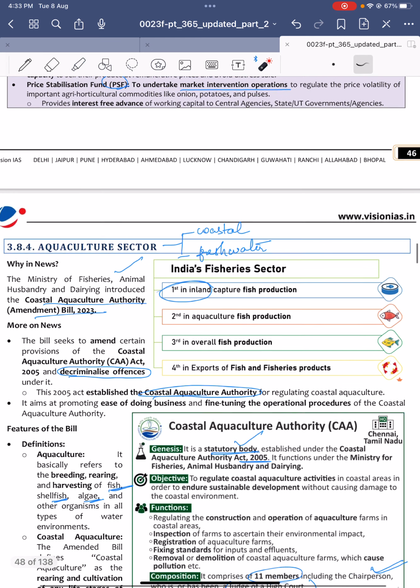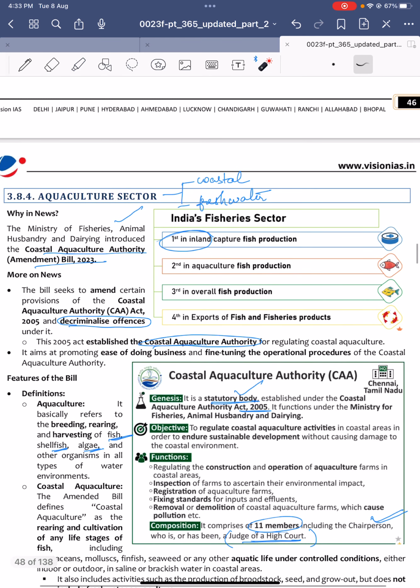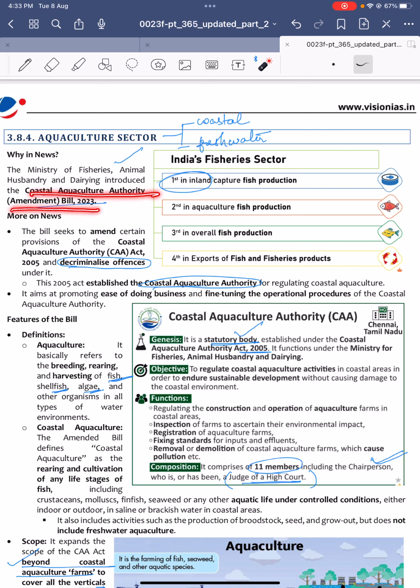Next, aquaculture sector, usually this aquaculture sector can be classified into subcategories as coastal aquaculture and freshwater aquaculture. And in India, recently what the government did is it introduced Coastal Aquaculture Authority Amendment Bill 2023. So regarding Coastal Aquaculture Authority, the Coastal Aquaculture Authority Act was introduced in 2005. And so this new bill amends this act, and it also decriminalizes certain offences which were earlier criminalized under the Coastal Aquaculture Authority Act of 2005.